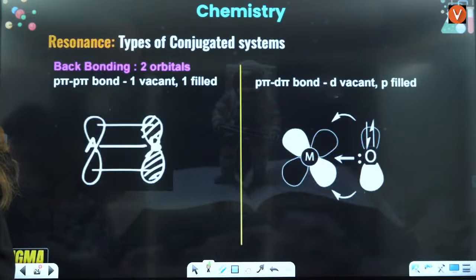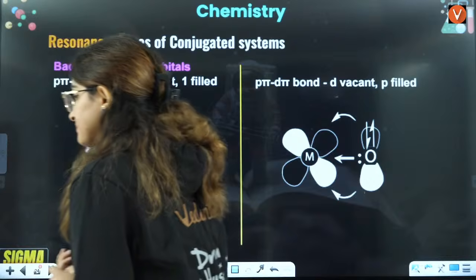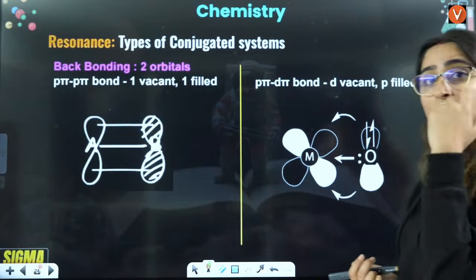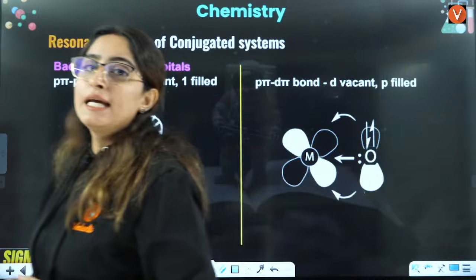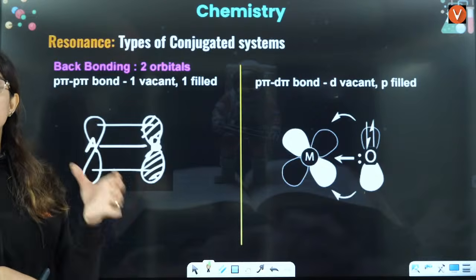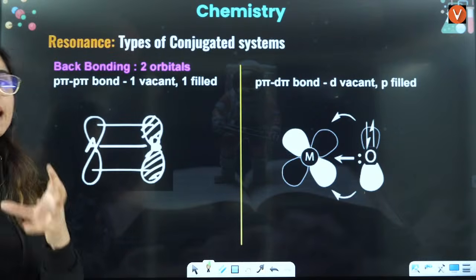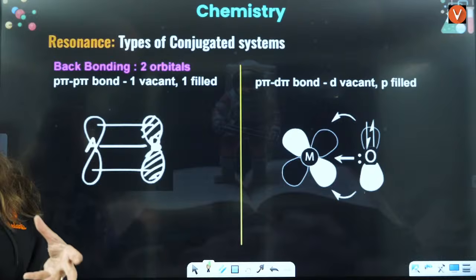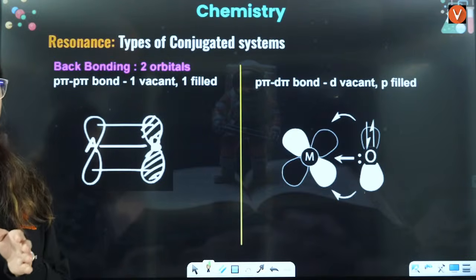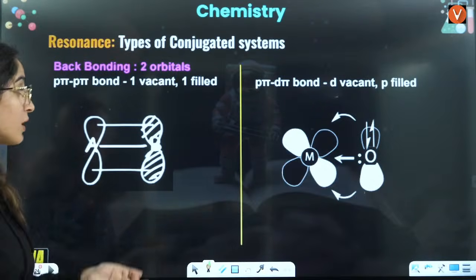First type is back bonding, right? So let's see what back bonding is. In the case of back bonding, you must have an electron rich species and an electron deficient species. Ma'am, what do you mean by that? One should be electron rich, one should be electron deficient. What I mean by that?